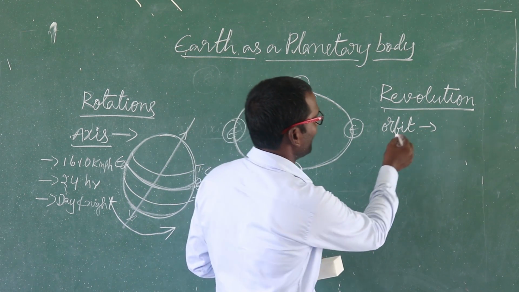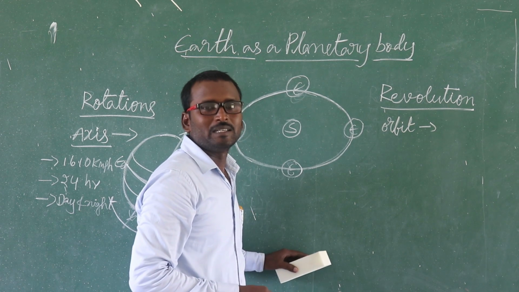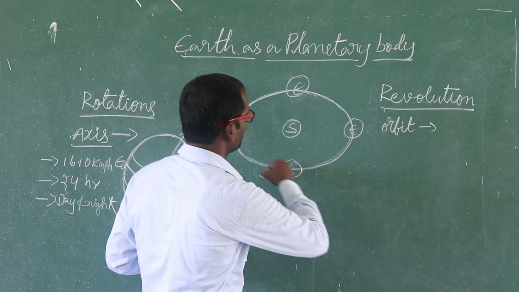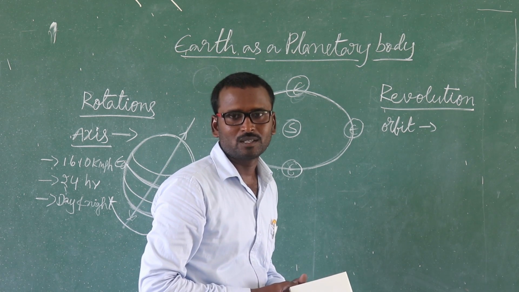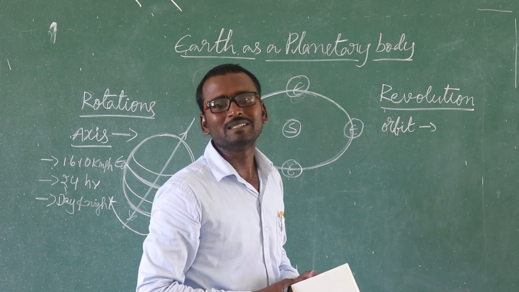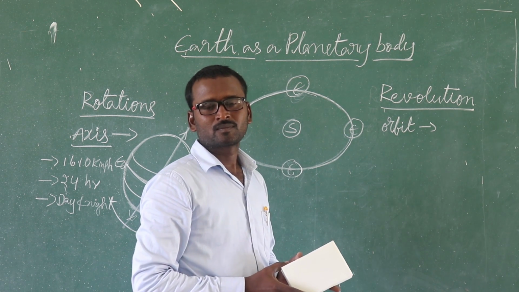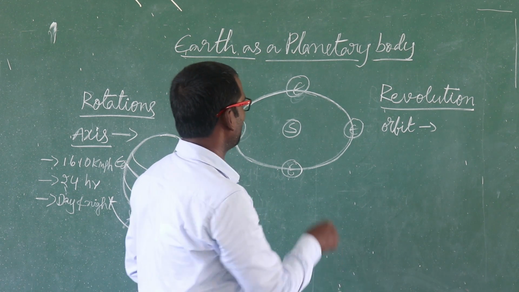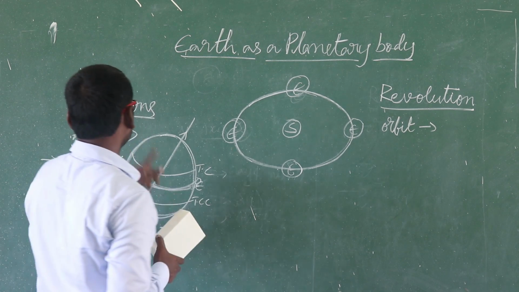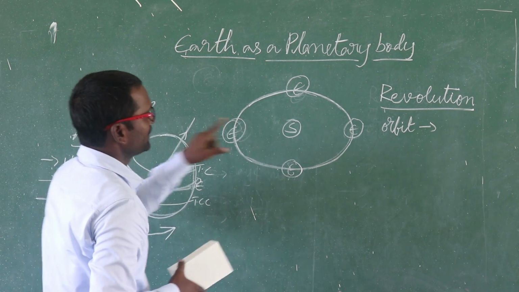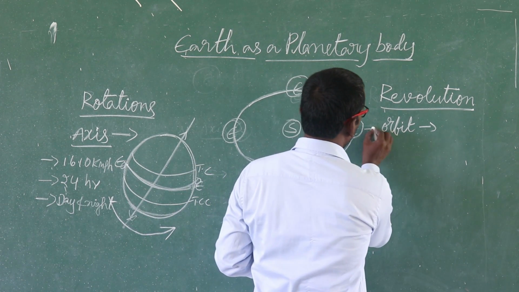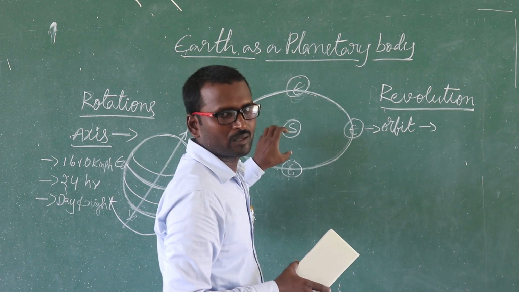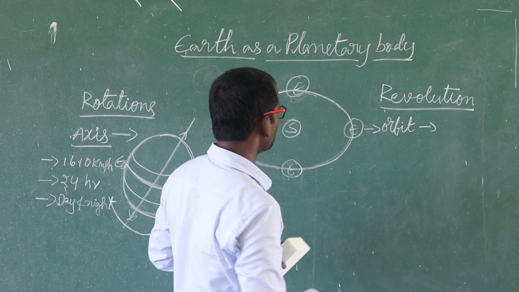What is meant by orbit? Orbit is a path or line where Earth revolves around the sun. As rotation takes place on an axis, revolution takes place on an orbit. We learned that just now. Next one.